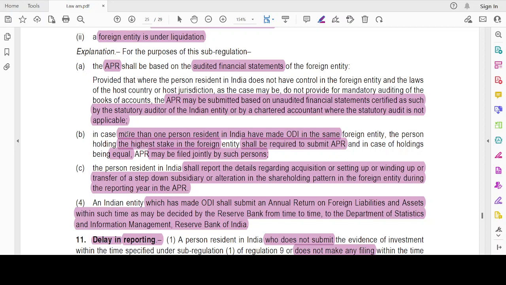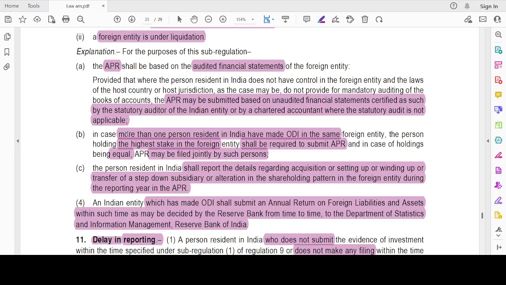In case more than one person in India has ODI in the same foreign entity, the person holding the highest stake should submit the APR. See, one person holds 60%, the rest hold 15, 15, and the remaining are held by millions of shareholders.